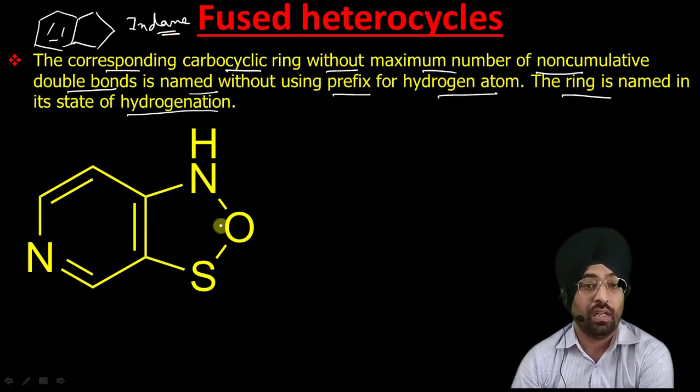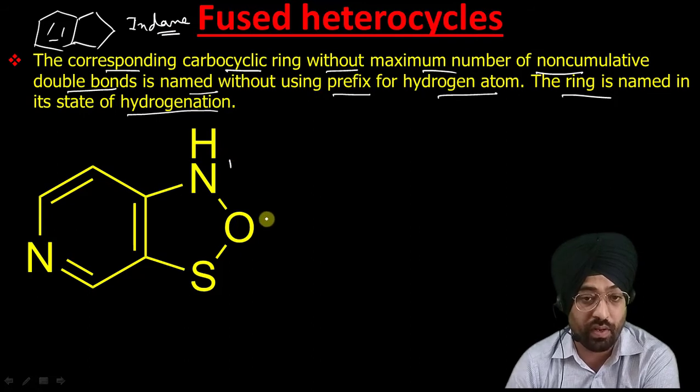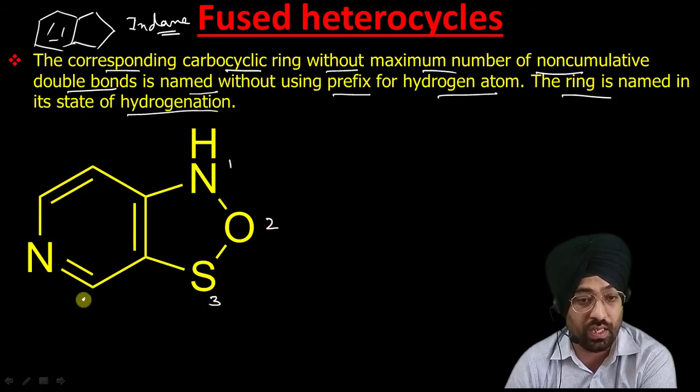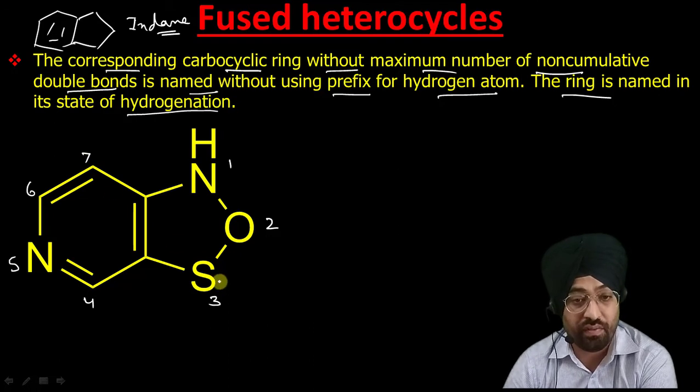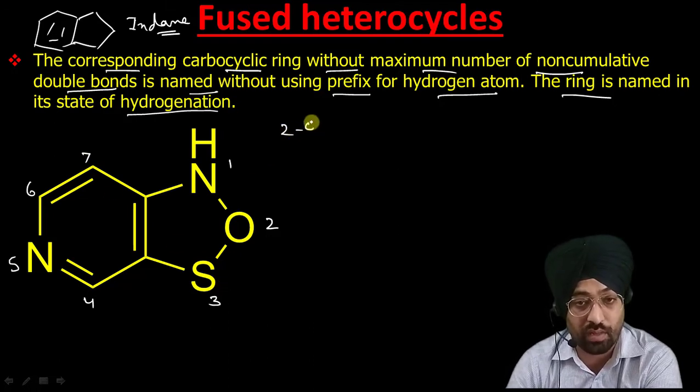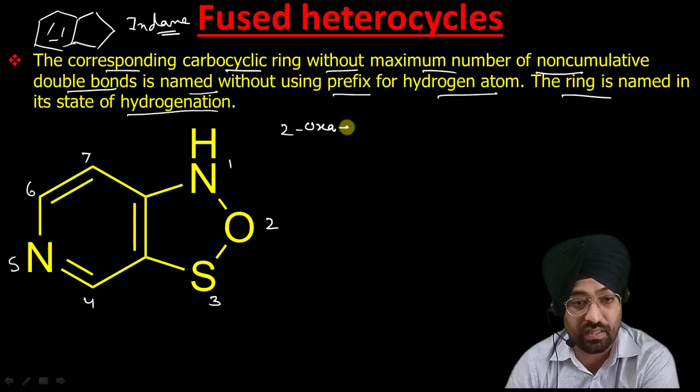So now let us do the numbering 1, 2, 3, 4. This numbering we have to do so as to give the lowest possible locants to heteroatoms. So 7. Its name will be, first we have to write the name of oxygen. It will be 2-oxa because oxygen has the highest preference. Then sulfur, 3-thia, then nitrogen, 1-aza.